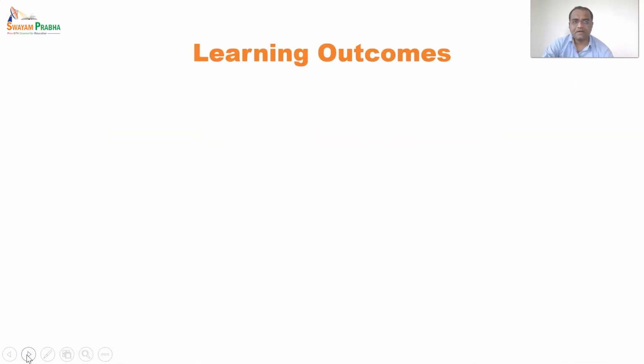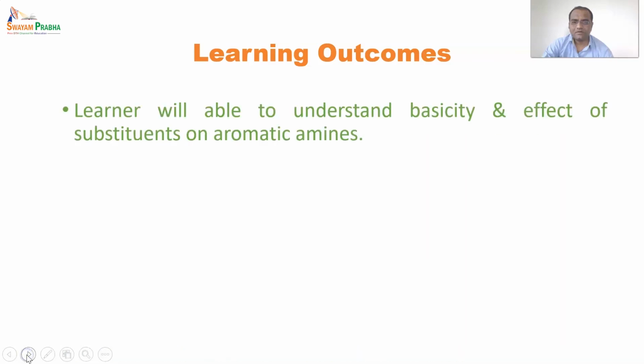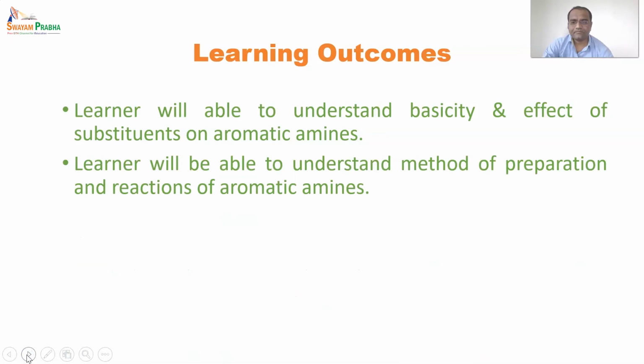So let's see firstly the learning outcomes of this session. This session is related to aromatic amines. The learner will be able to understand the concept of basicity of aromatic amines and the effect of substituents on aromatic amines. For the effect of substituents, we will see two types: electron withdrawing and electron donating effects. After that, the learner will be able to understand the methods of preparation and reactions of aromatic amines.